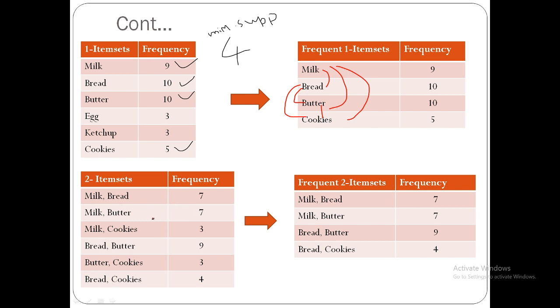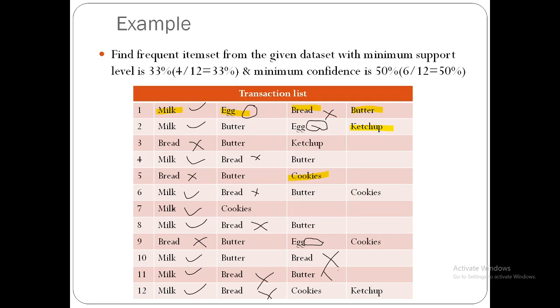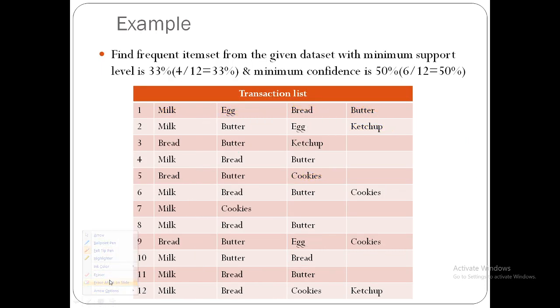Now we are going to find out the frequencies of the items which are present together. First we will find out milk and bread. Milk and bread together. Here milk and bread is not there, only bread is there. Only milk is there.